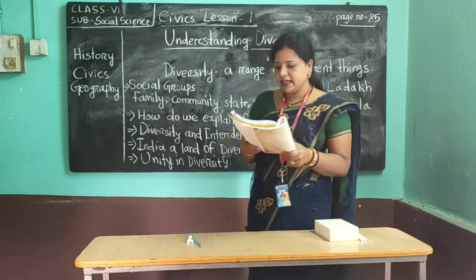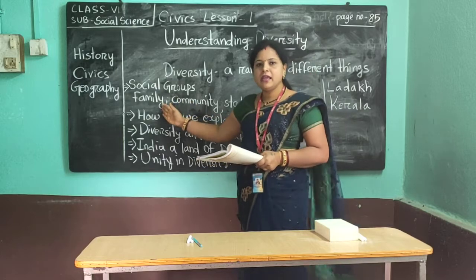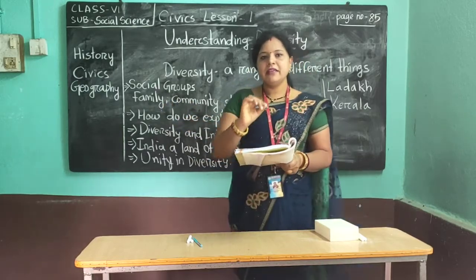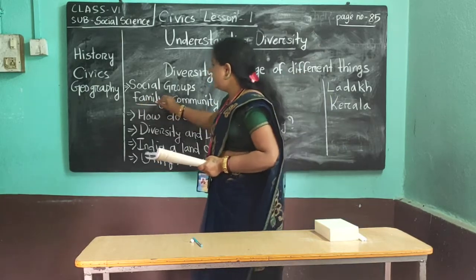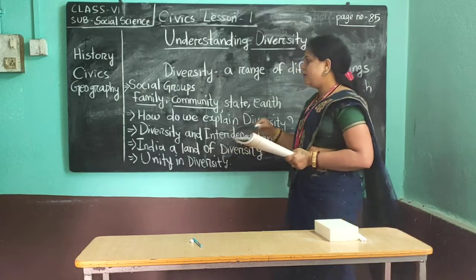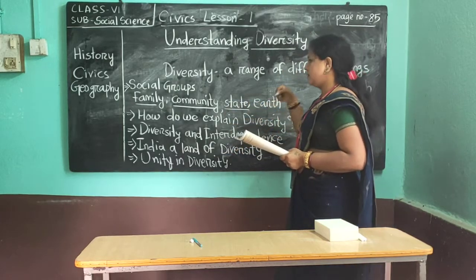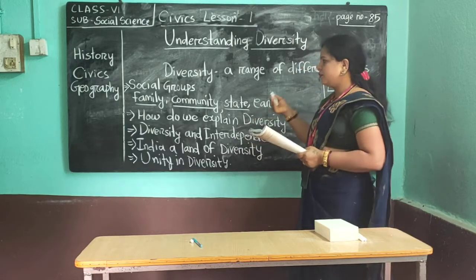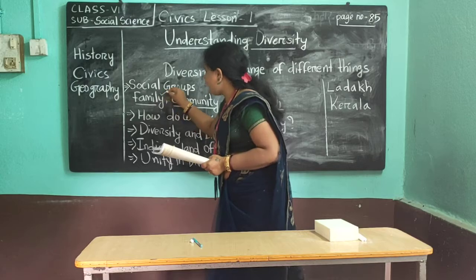The first group in which a human being lives is the family. First we live in a family, and more families make one community. More communities make one state, and more states make up the universe or earth. So the first social group is the family.